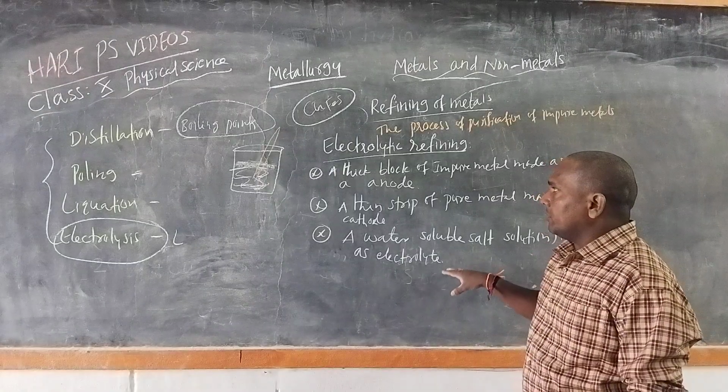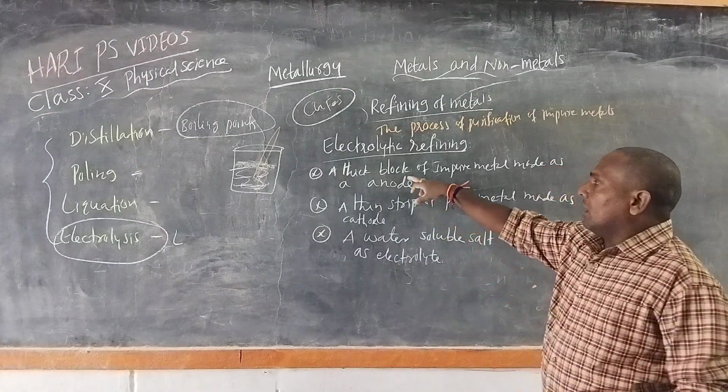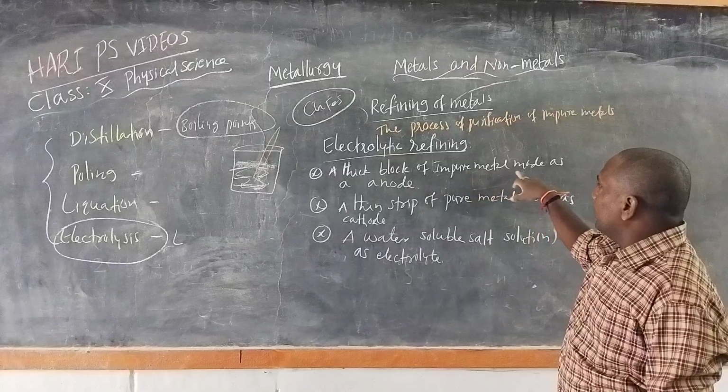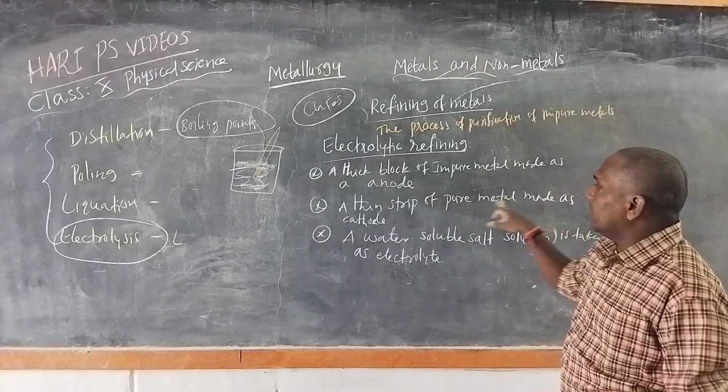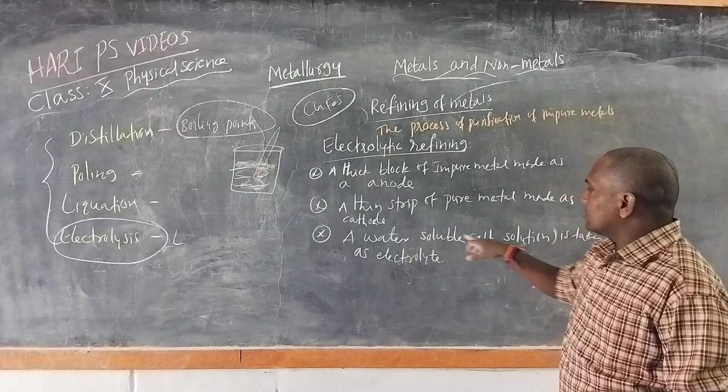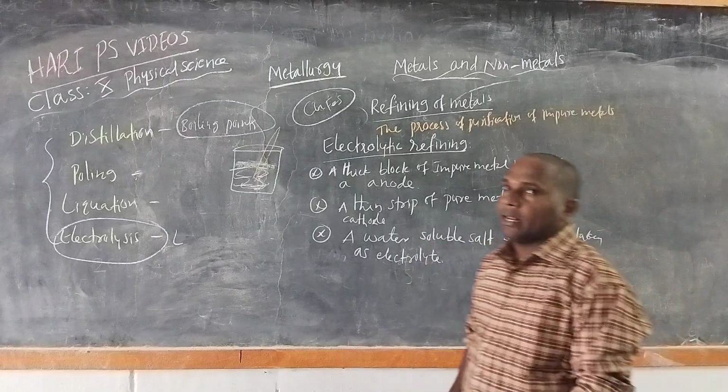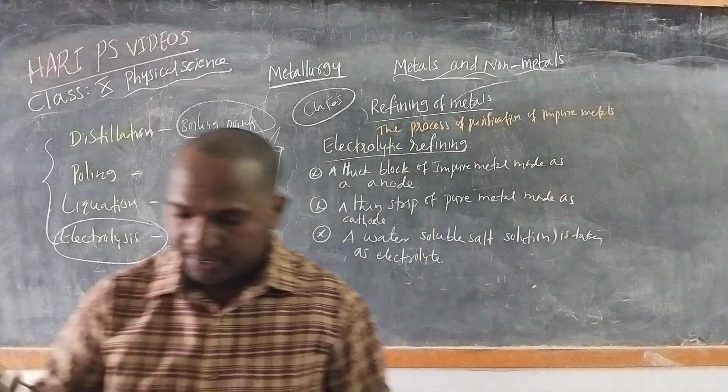So these are the three important terms: a thick block of impure metal as anode, a thin strip of pure metal as cathode, and a water soluble salt solution as electrolyte.